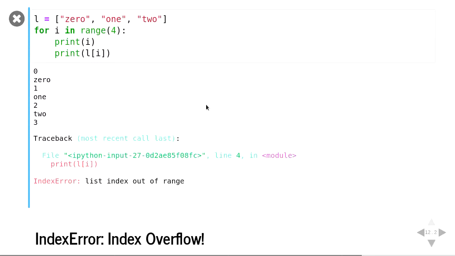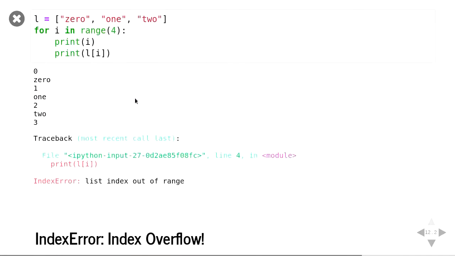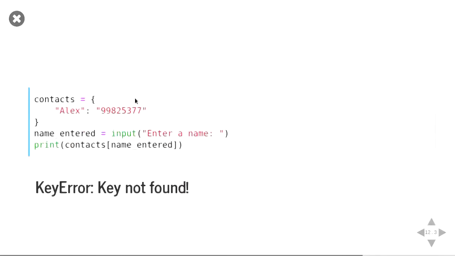And so what's happening is we're printing 0, and we're printing the index of 0. Then we're printing 1, and then what is at index 1, and then 2, and then what's at index 2. And then finally, we're printing 3, and we try and index 3, but we can't get anything out of it. And so Python says, hold on, I can't index this anymore.